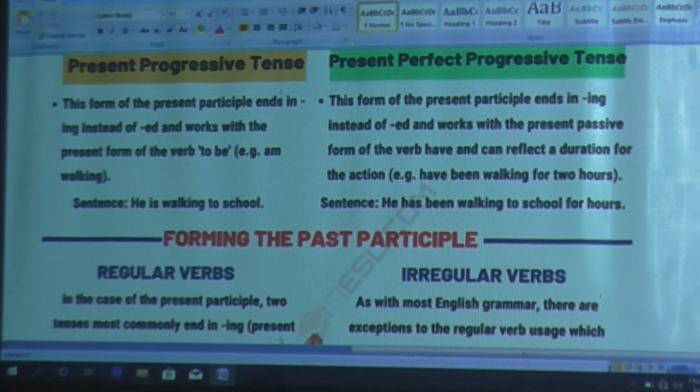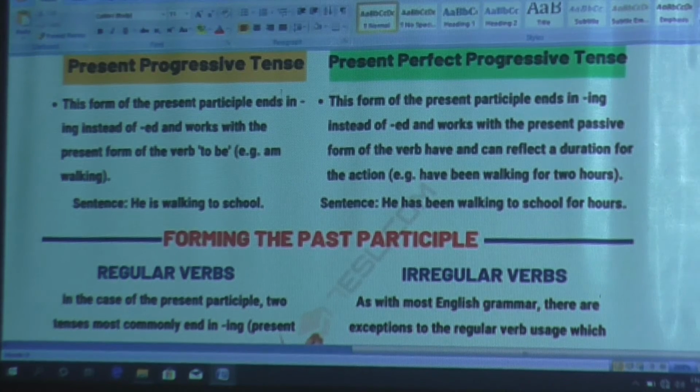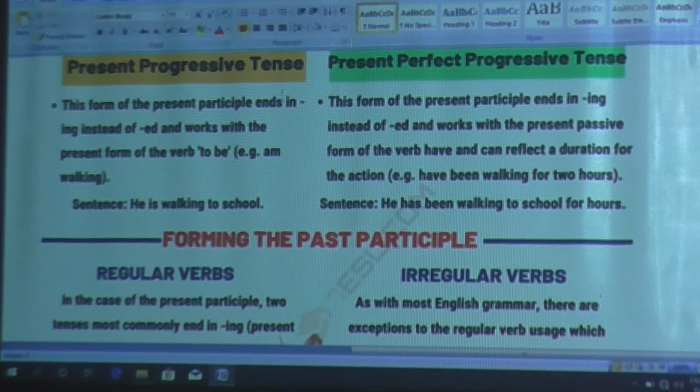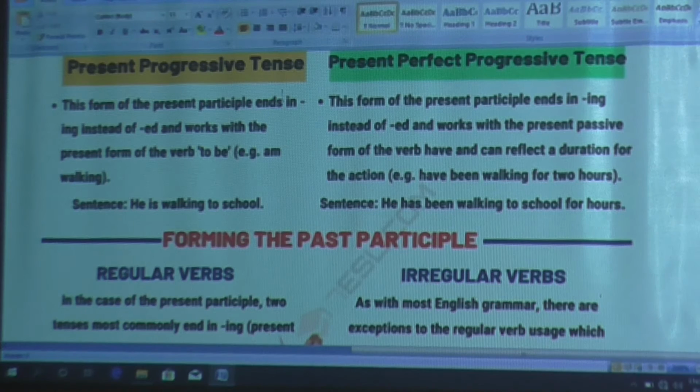Now you have already understood the past participle and the present participle. The main thing is that in the present participle ing will be added, and in the past participle ed will be added. Now in your book you will find some exercises that I will give you, so that you will understand where you have to write the present participle and where you have to write the past participle form.